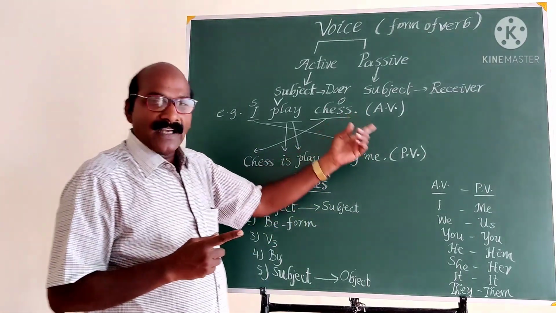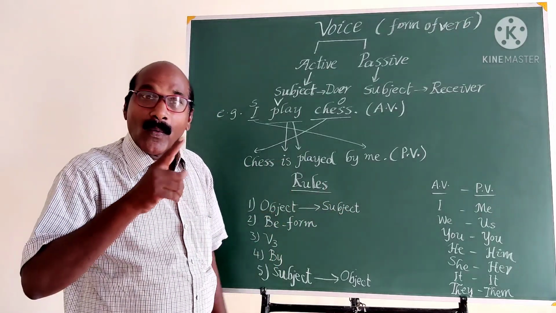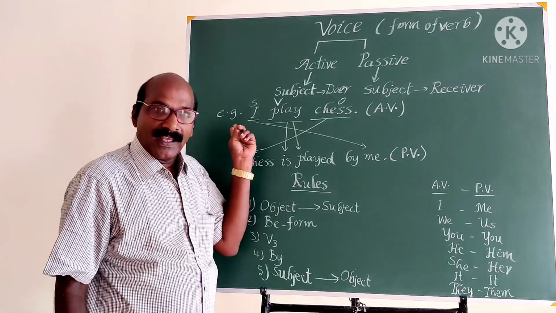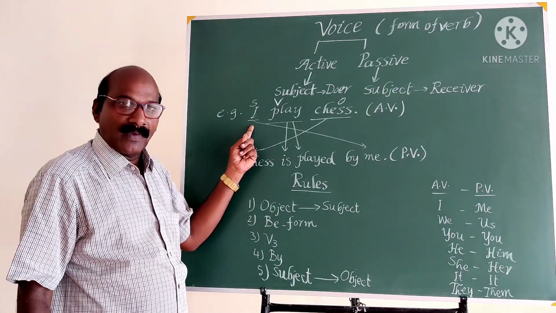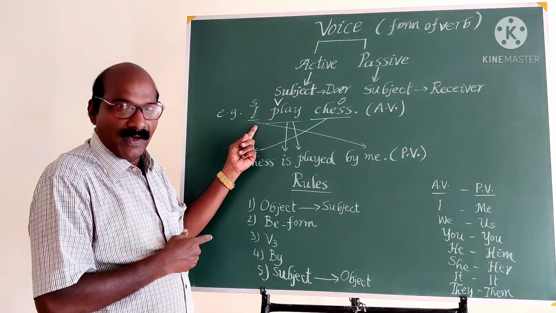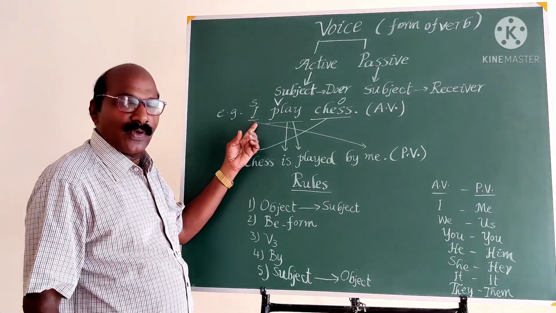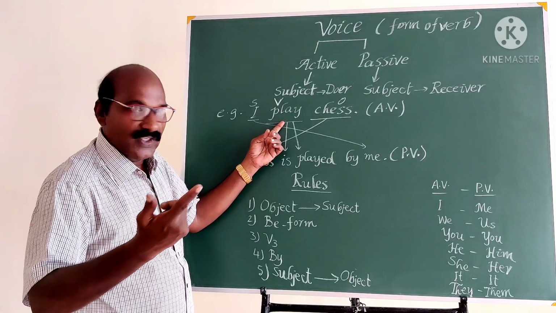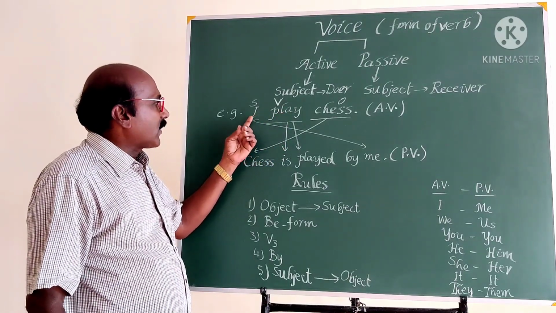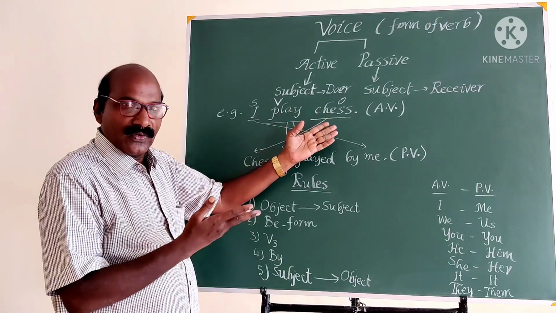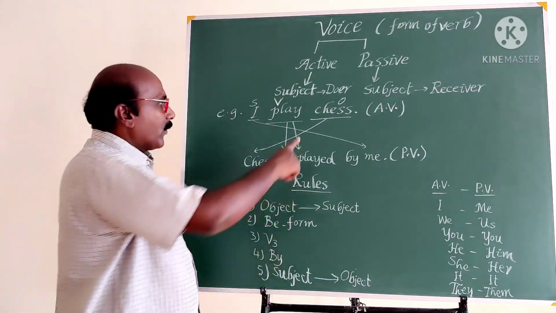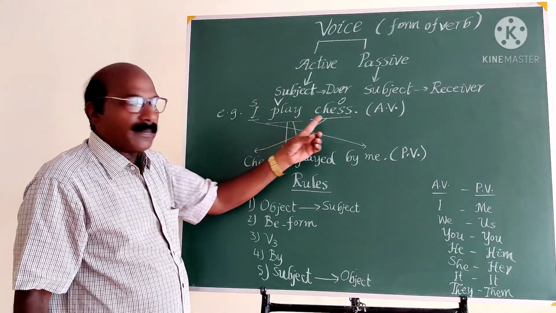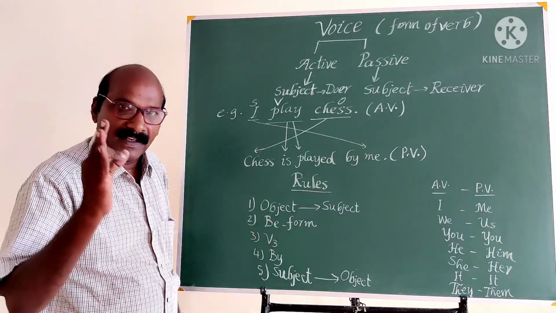Before changing this active voice, we should know what the subject, verb and object are in the given sentence. The very first one, I, is said to be the subject, and the subject always does something in active voice. What is the verb? Play, because the verb indicates action. And chess is the object, because the object receives something. Subject, verb, object: first we should identify it in every given sentence.